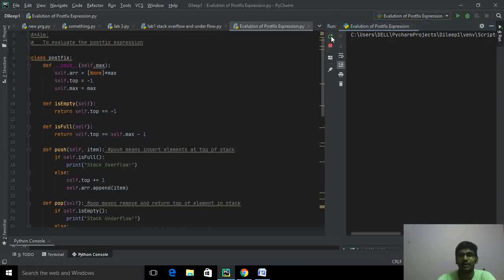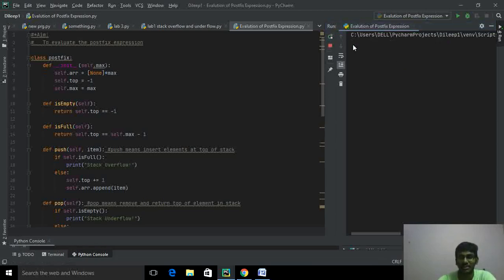Next we'll run with the asterisk. I'm giving 5 5 and the asterisk. It will print the result: the result of the postfix expression is 25.